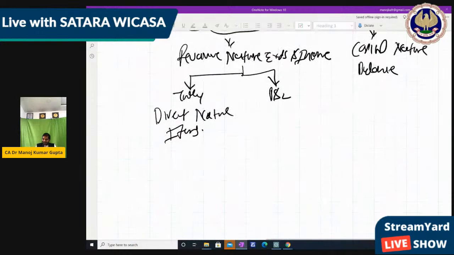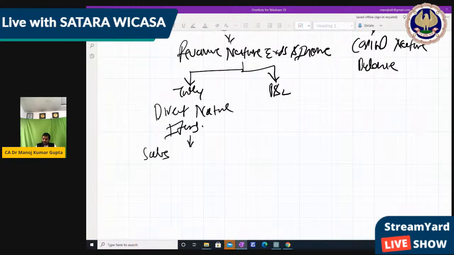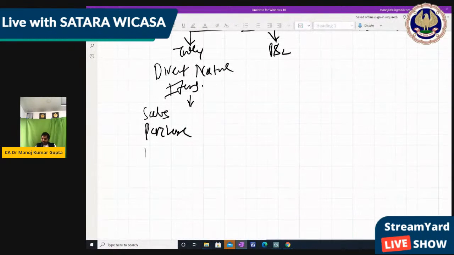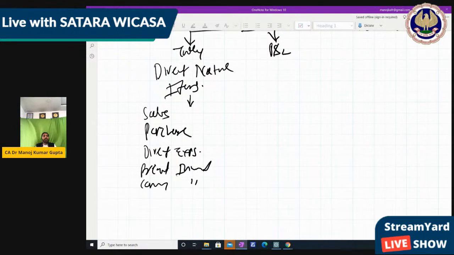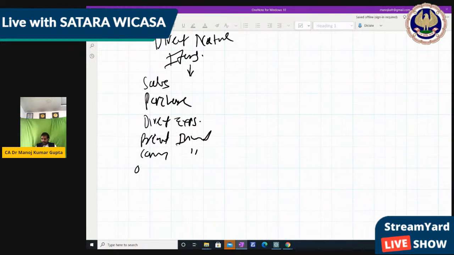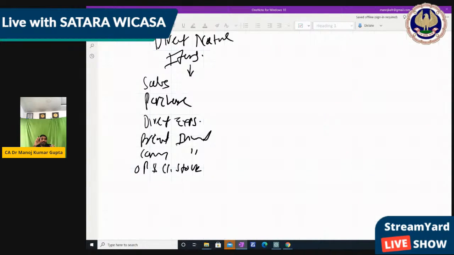That is sales, purchase, direct expenses like freight inward or carriage inward, and opening and closing stock. If any direct royalty is specified, that is also transferred to the trading account, where we get the gross profit.